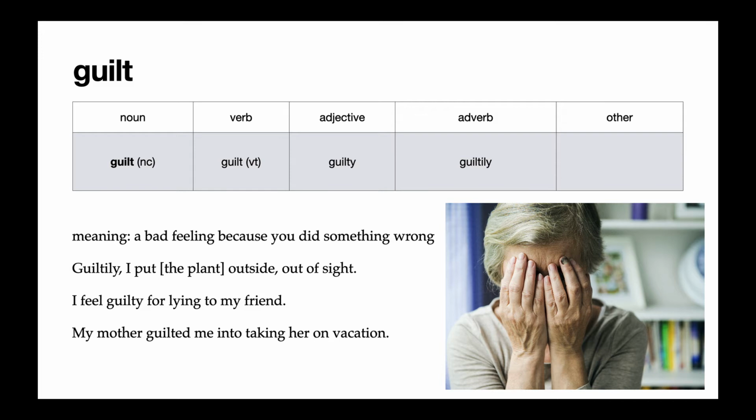and that means she did this because she was feeling bad. In our second example, we see the adjective form. I feel guilty for lying to my friend. And then in the third example, we see guilt used as a transitive verb. My mother guilted me into taking her on vacation. That means she gave me guilt. She made me feel bad. She made me feel like I did something wrong. So to guilt someone means that you give them guilt. You try to make them feel like they did something wrong.